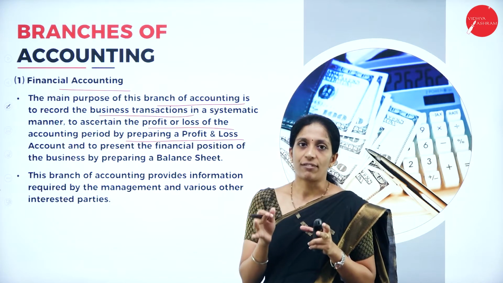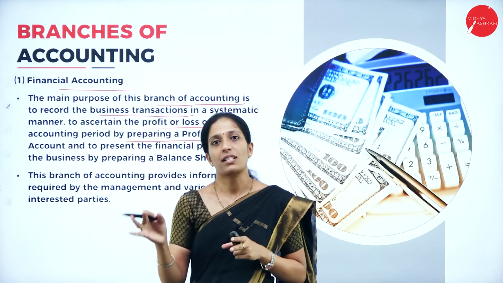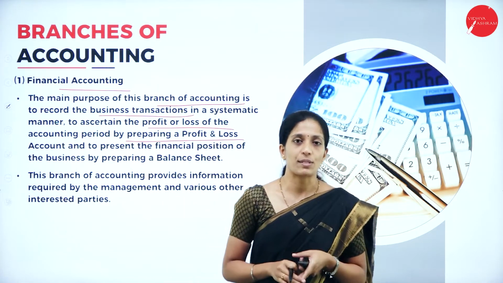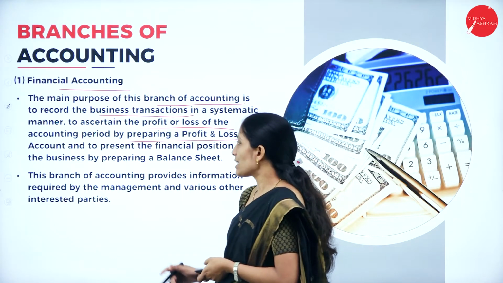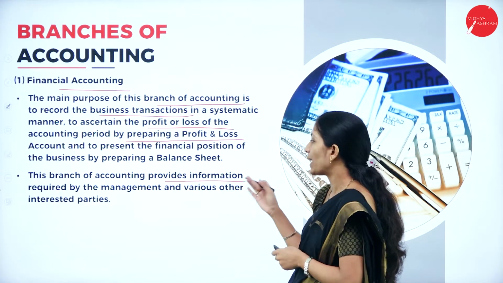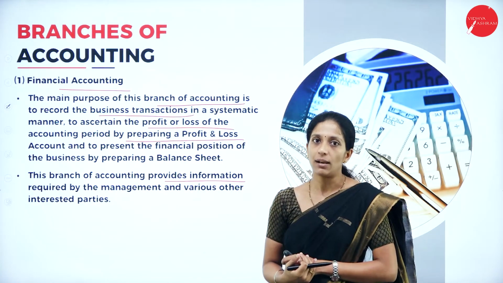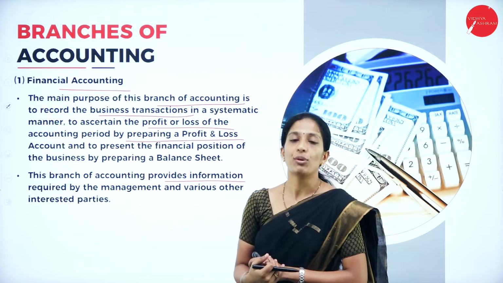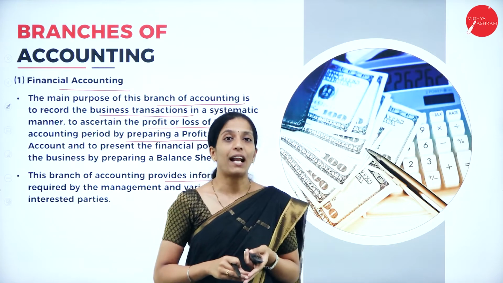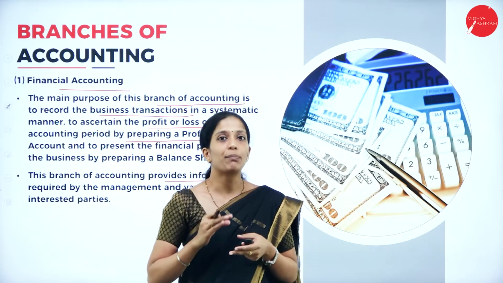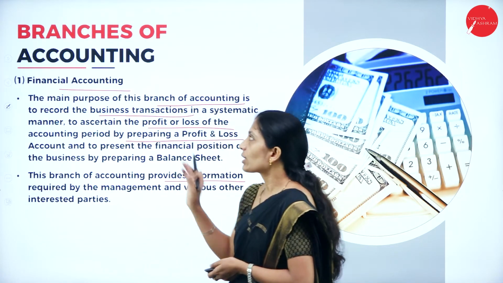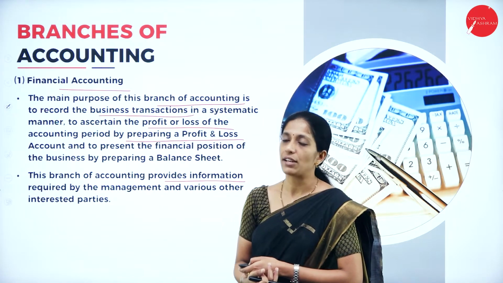After doing everything, we present a financial statement in the form of a trading profit and loss account as well as a balance sheet. This branch of accounting provides information required by the management and various other interested parties. Why do we have to do financial accounting? Because we want to know the exact financial position of the business, so that important decisions can be taken in the organization. So this is about the first branch, financial accounting.